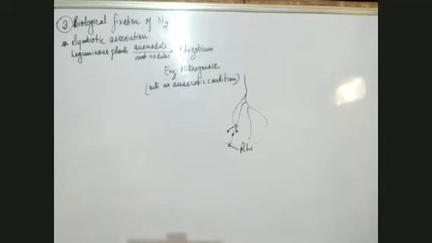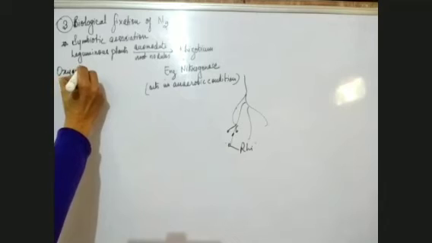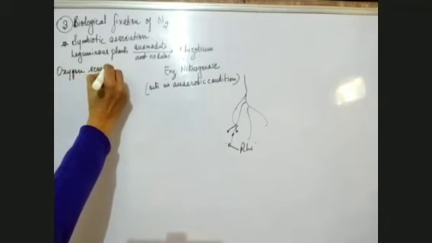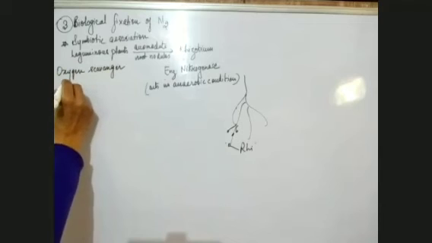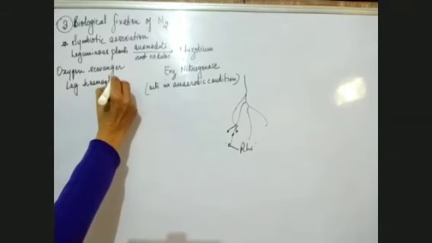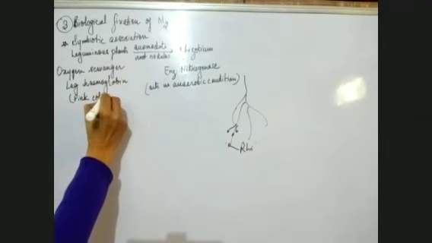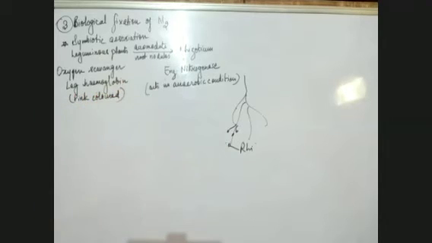So there is an oxygen scavenger, and this oxygen scavenger is leg hemoglobin. This leg hemoglobin is pink colored, and it eats up all the oxygen and creates an anaerobic condition so that the nitrogenase enzyme can function.